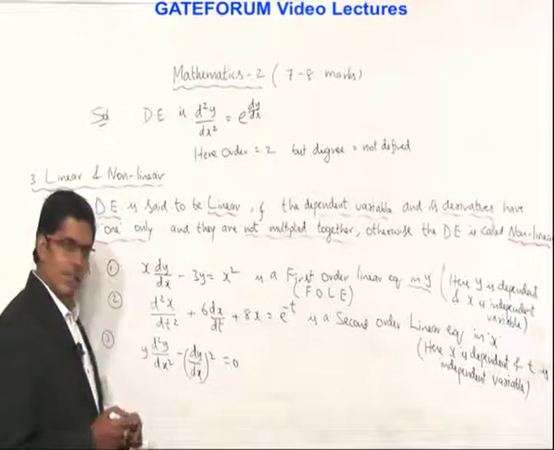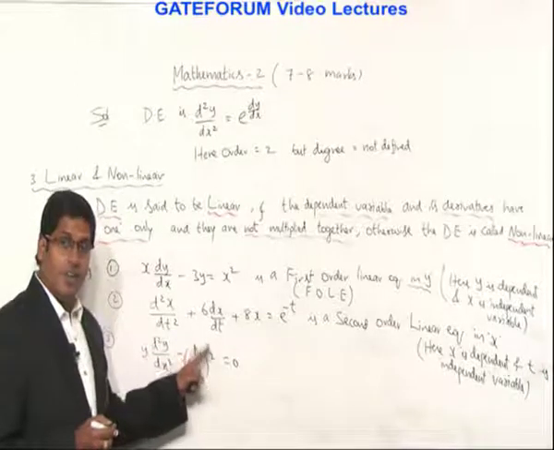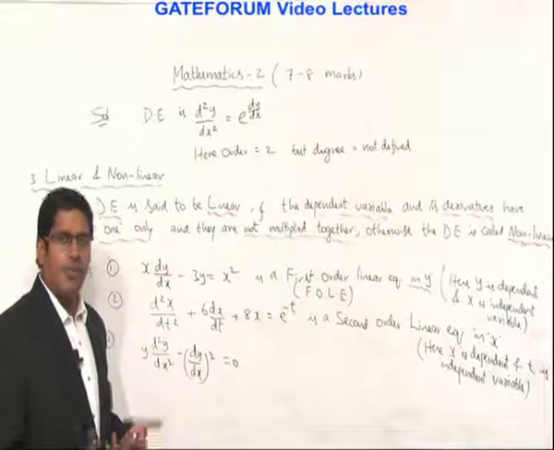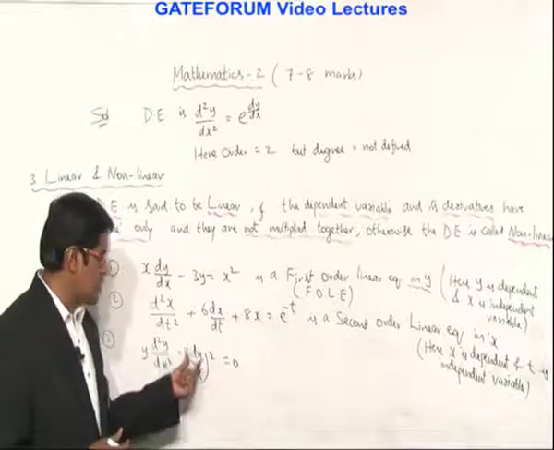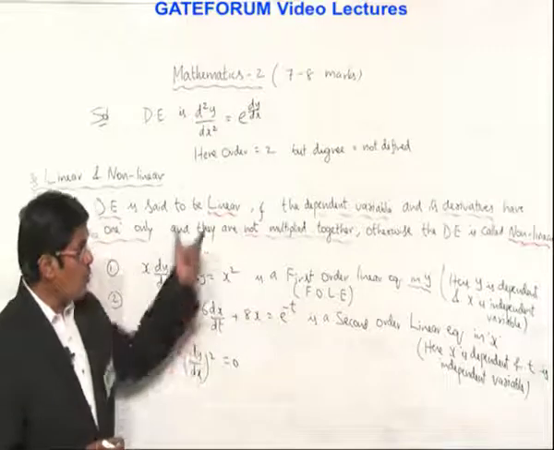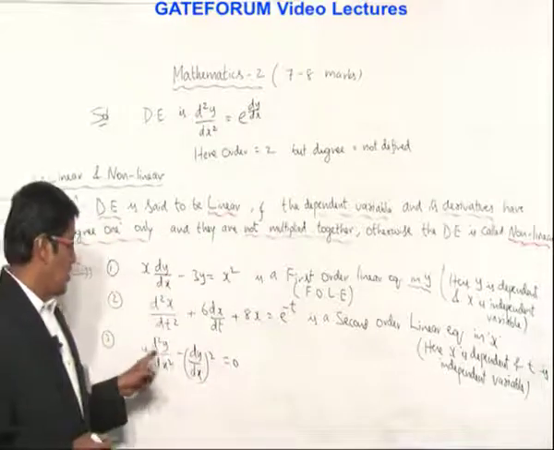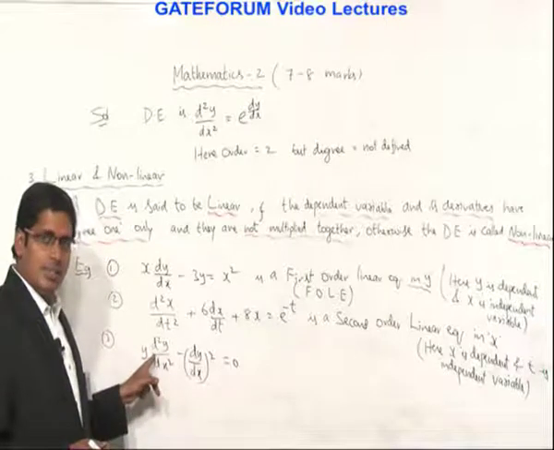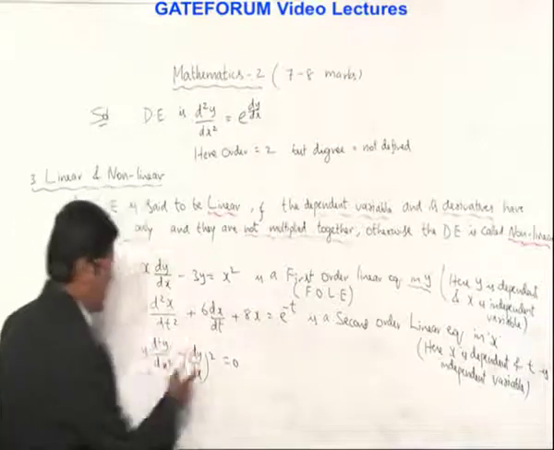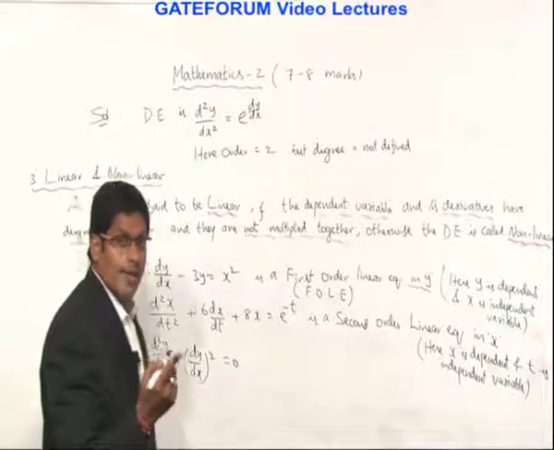So y has power 1, the first derivative has whole square, so it is called a non-linear equation because the power of the first derivative is 2. I told you all derivatives have degree 1 only. Moreover, the dependent variable is multiplying its second derivative also. So the highest derivative is 2, but it is a non-linear equation.